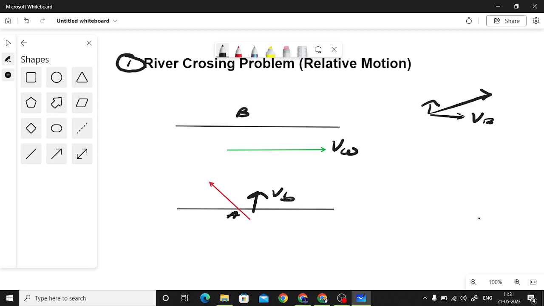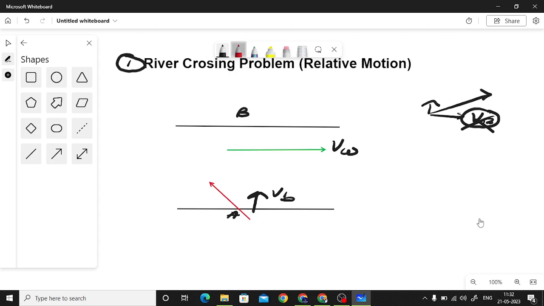So that is why if you want to travel straight from point A to point B, it will not be possible, because your net velocity is somewhat like this. Now this is happening just because the river is flowing. If there was no speed of the water present, then only the speed of the boat would be there. In that case, it is possible to reach straight from point A to point B.